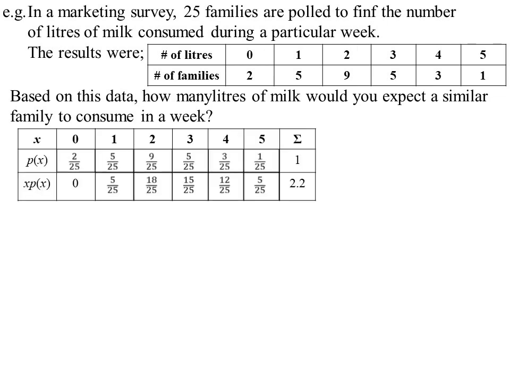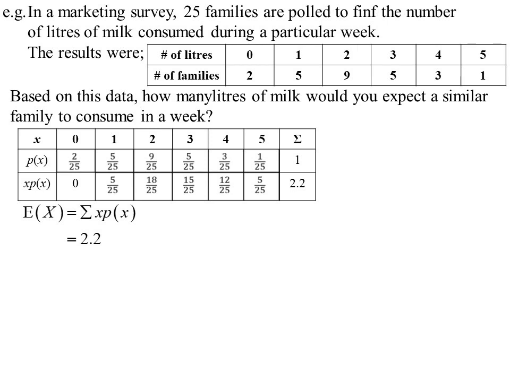So I draw up the table, but now I add another row in, because I'm going to need to know the sum of x p(x). So basically I'm just multiplying the probability times the outcome each time. So 0, 5 on 25 and so on. They all add up to be, well, I wrote it as a decimal rather than a fraction. They add up to be 2.2. And so we said our expected value is the sum of that. So there's our expected value. 2.2 litres of milk is what we would expect.